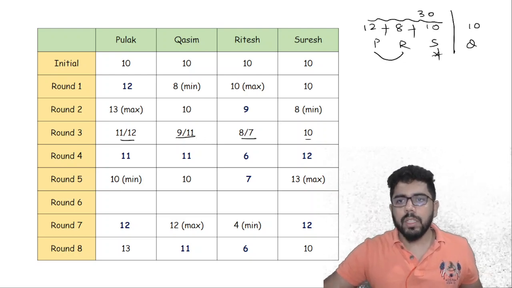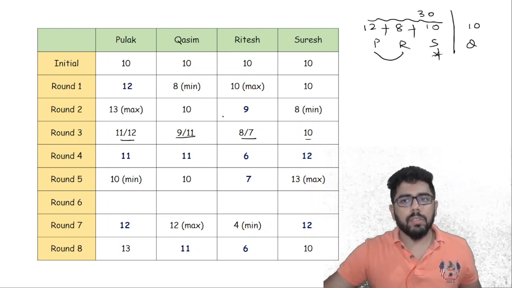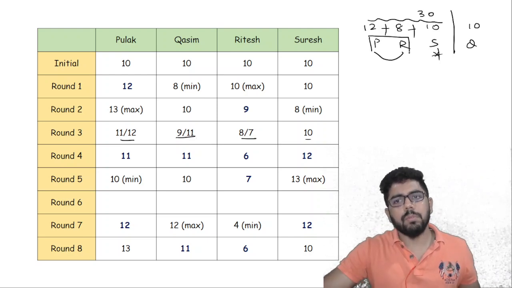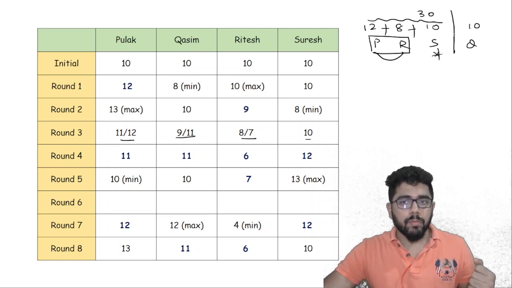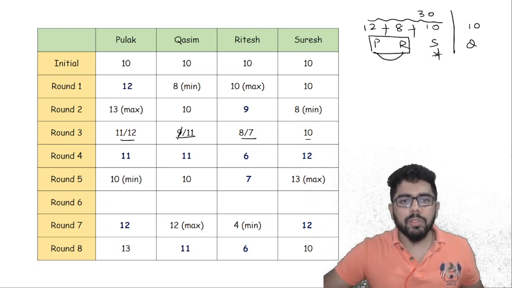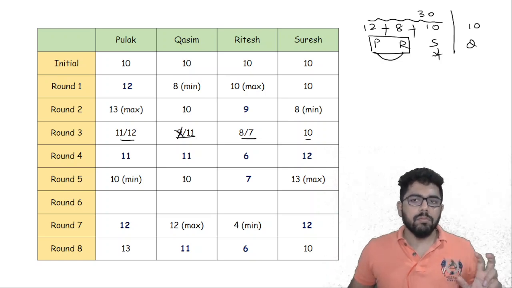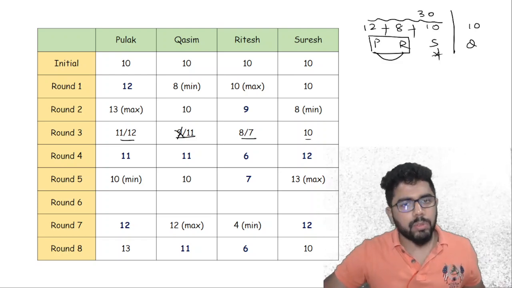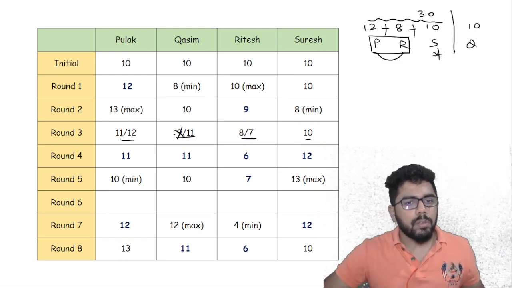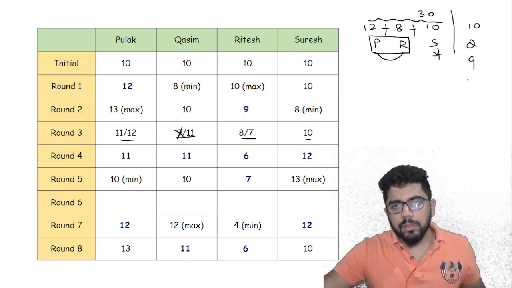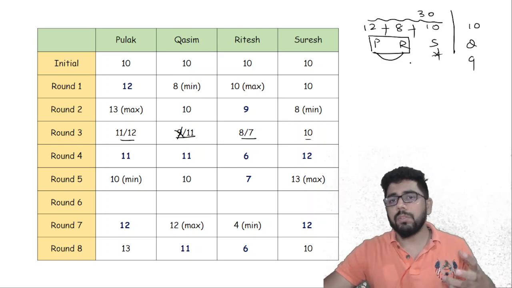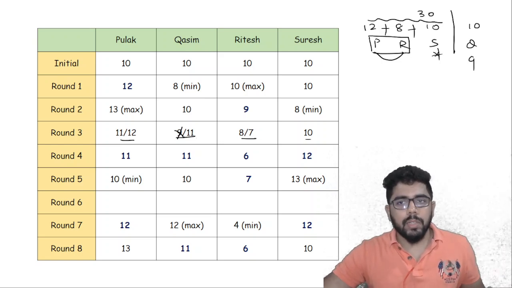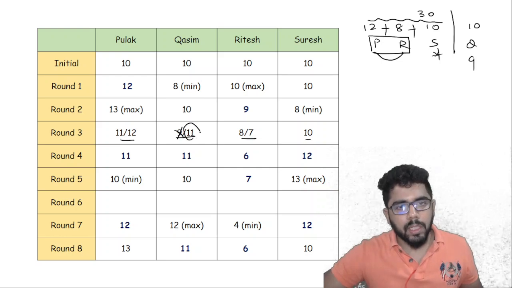So Kasim is not 10. Kasim is either 9 or 11. So after having taken the highest for Pulak and Ritesh, if Kasim is assigned 9, you'll see it is never possible. 12 plus 8 plus 10 plus 9. It cannot be 40. It is 39. So that means Kasim cannot have a score of 9. Kasim is definitely having 11.